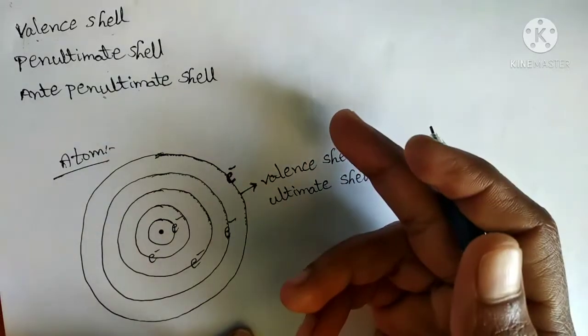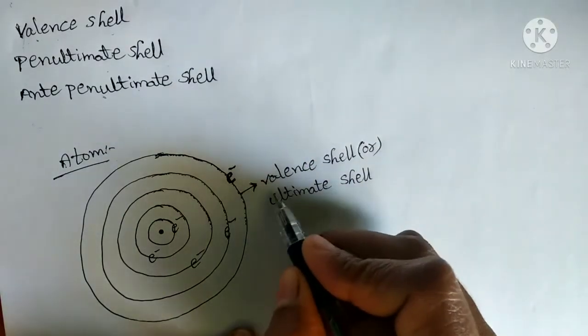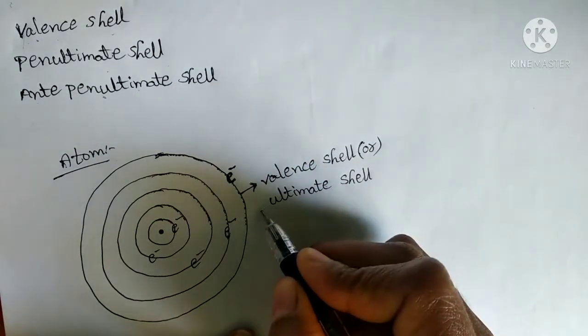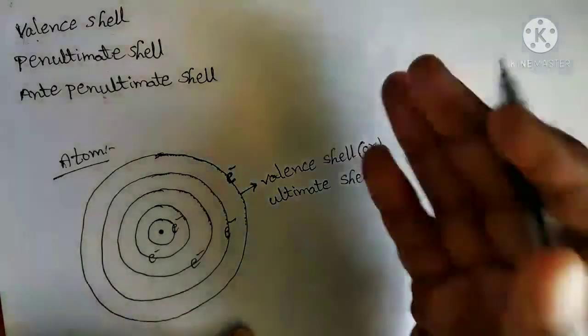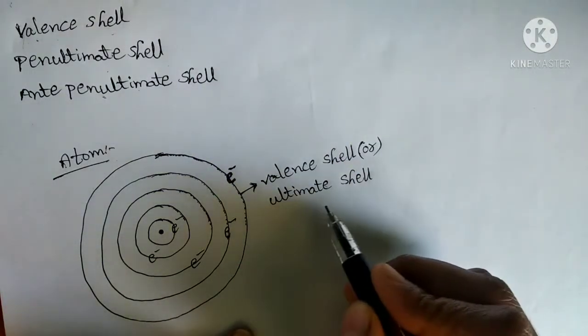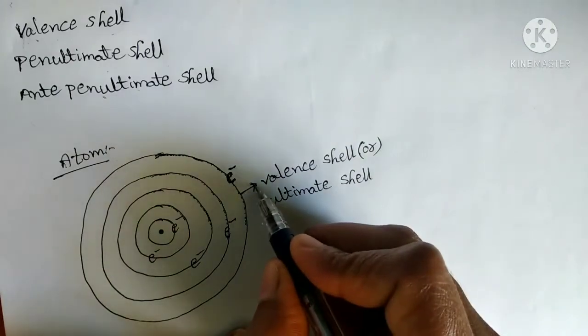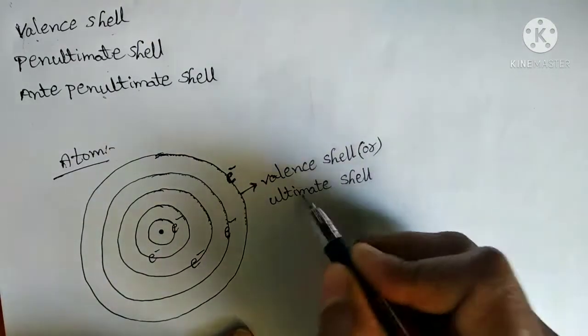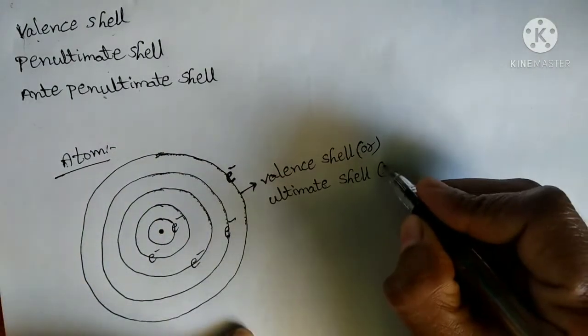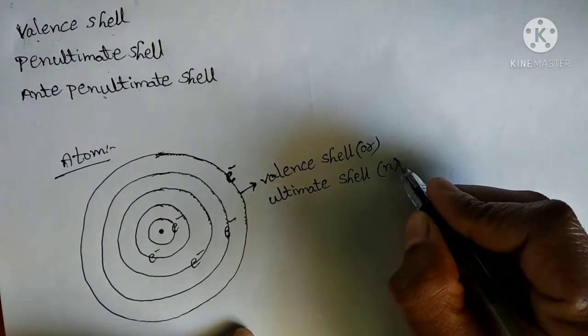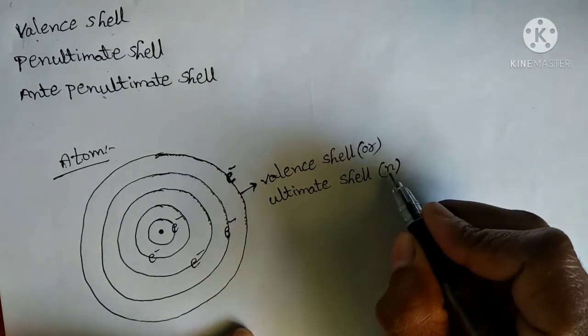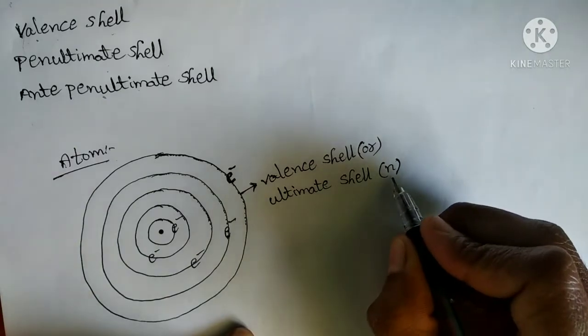The last shell or end shell is the final one, and after that, nothing. So the last shell can be called the valence shell or ultimate shell. This valence shell or ultimate shell can be represented with the letter small n.